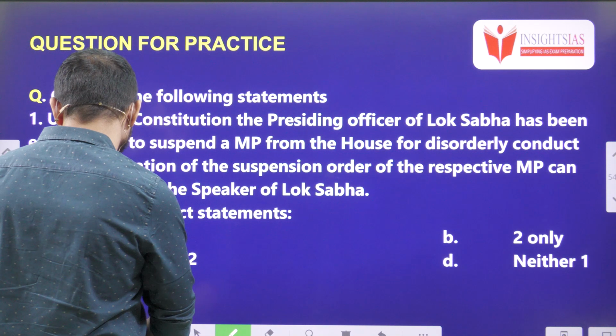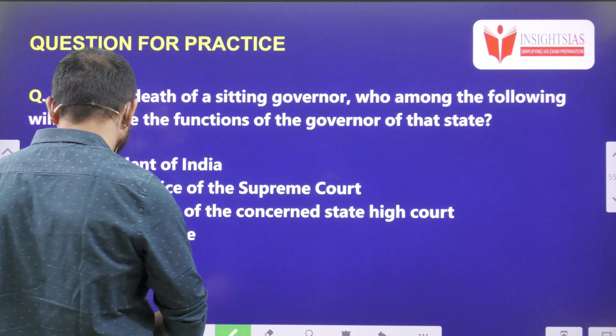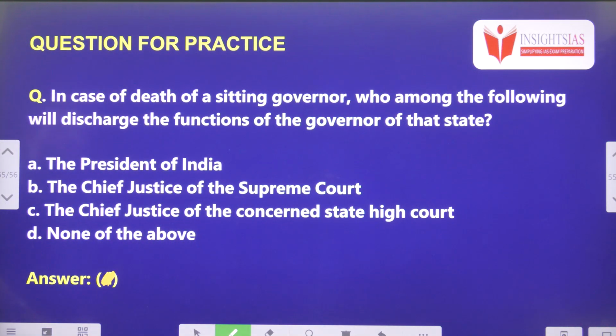Next question. Consider the following statements. Under the Constitution, the presiding officer of Lok Sabha has been empowered to suspend an MP from the House for disorderly conduct. Second statement, the termination of the suspension order of the respective MP can only be done by the Speaker of the Lok Sabha. Next question. In case of death of a sitting governor, who among the following will discharge the functions of the governor of that state? So these are today's questions.